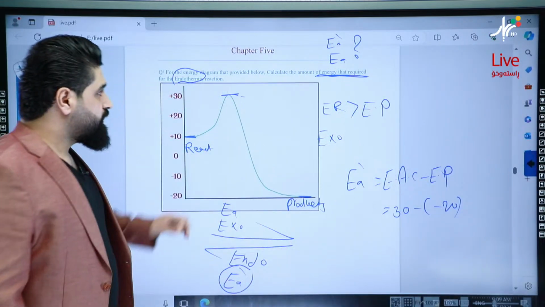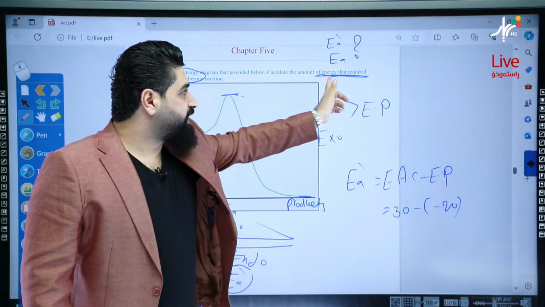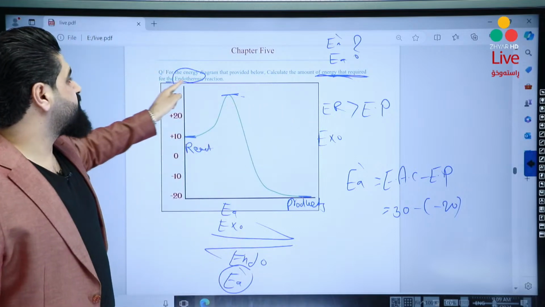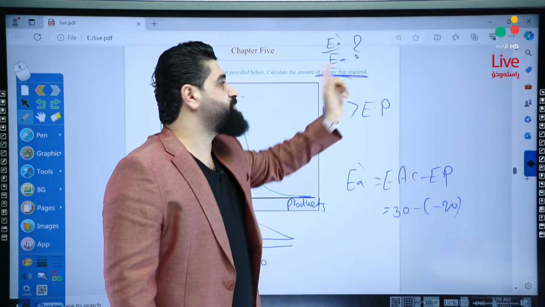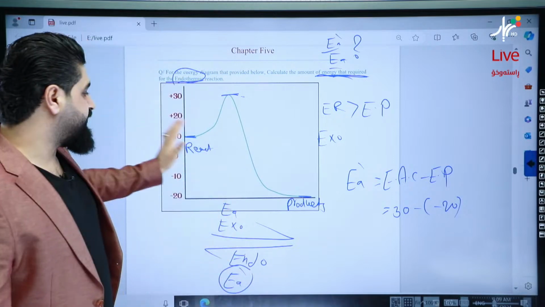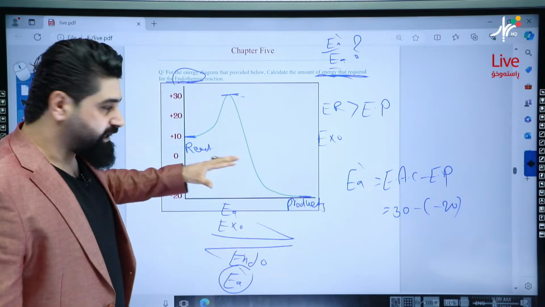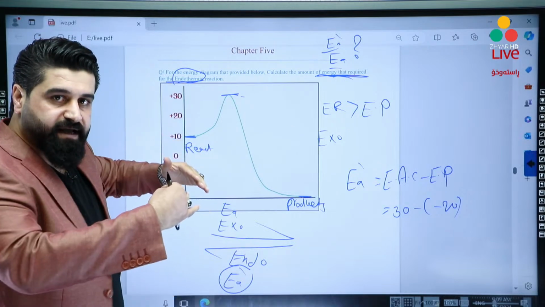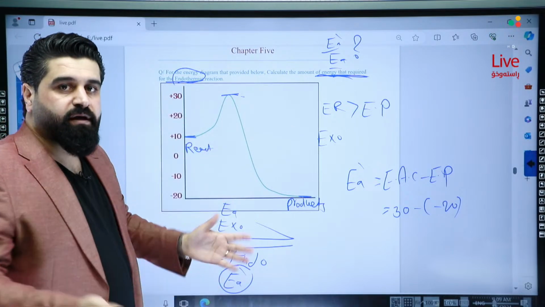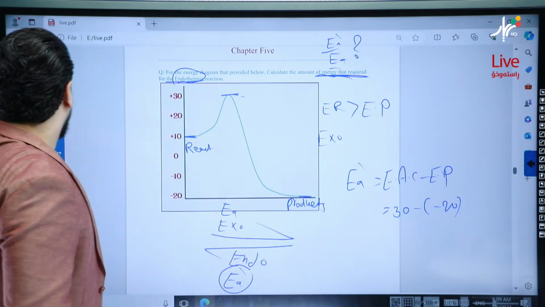Look again. Calculate the amount of energy required for the endothermic reaction. You have to know whether it's EA or EA prime. First, check the energy levels. If it's exo or endo, it will be for the forward direction, and the reverse direction will be the reverse thermochemical process.